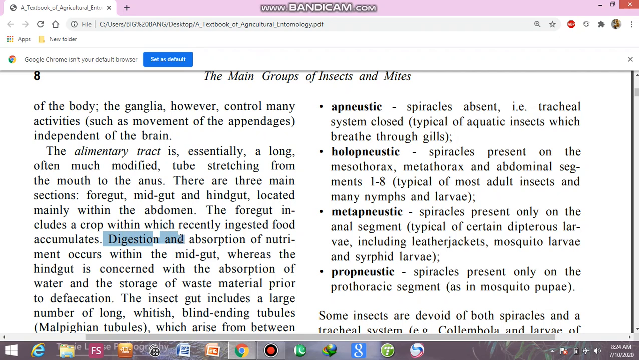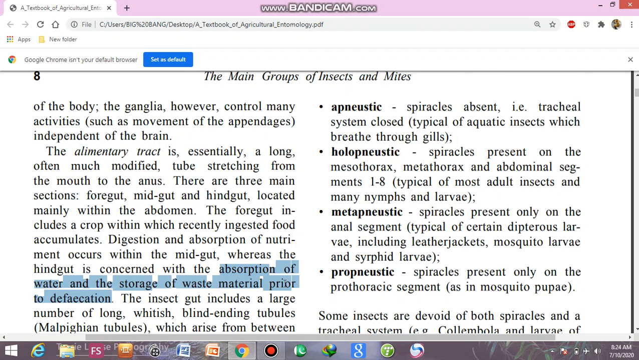Digestion. Now, if the food is accumulated in the digestive tract, it is of no use until digestion and absorption. Digestion and absorption of nutrients occur mainly in the midgut, whereas in the hindgut, what is the function of the hindgut? It is concerned with the absorption of the water and the storage of the waste material prior to the defecation.